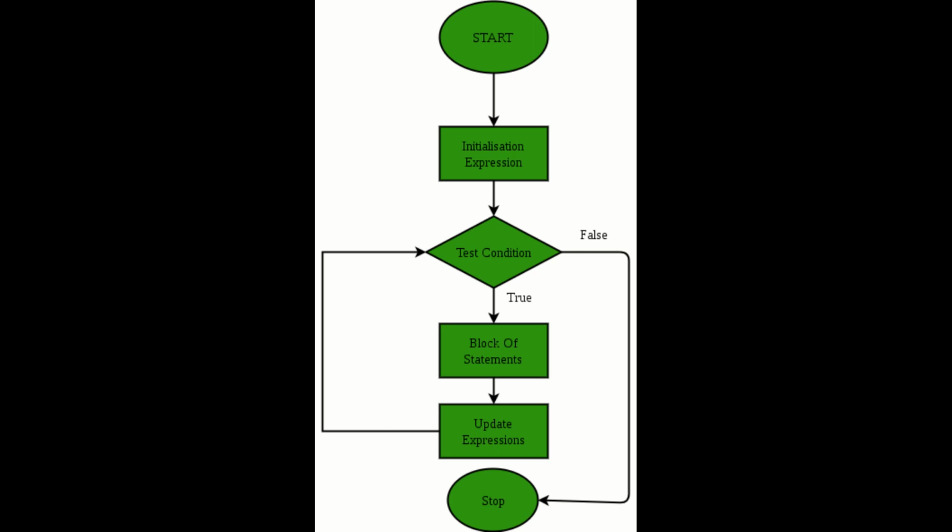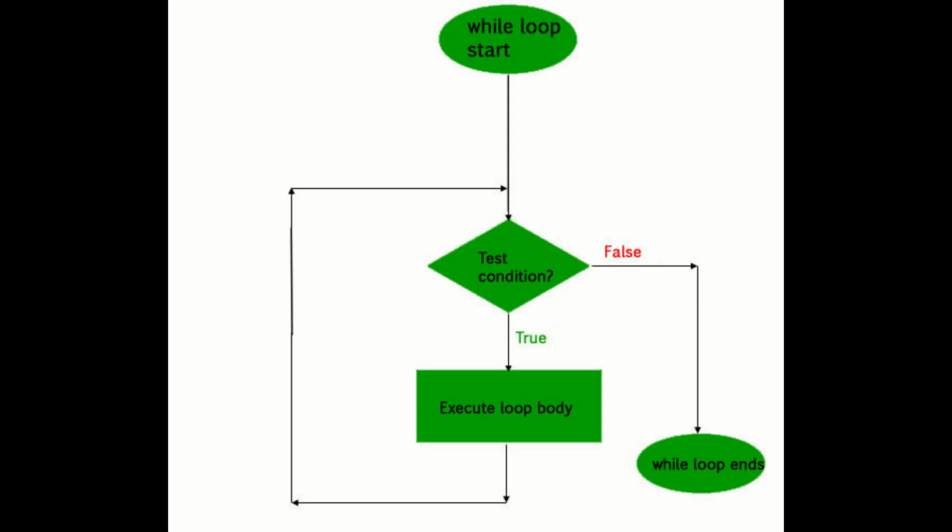There is another loop, the while loop. It starts, and from the given condition we check the condition. If it's true, it will execute the loop body, and again we test the condition. If it's true, it executes again, but if it's false, it will end the loop. So it may or may not end at the first execution.